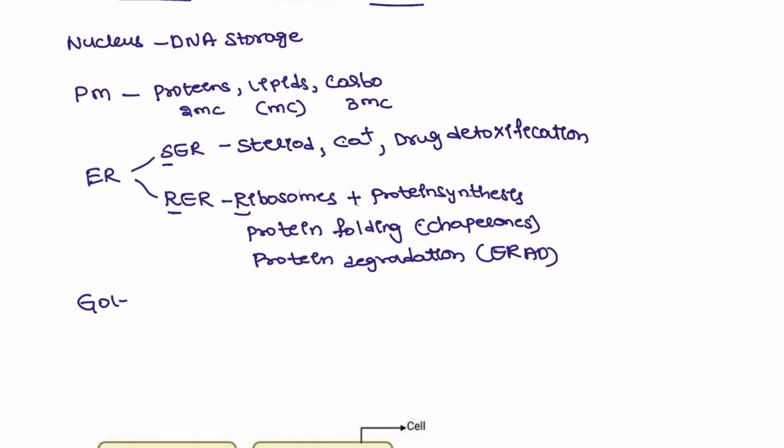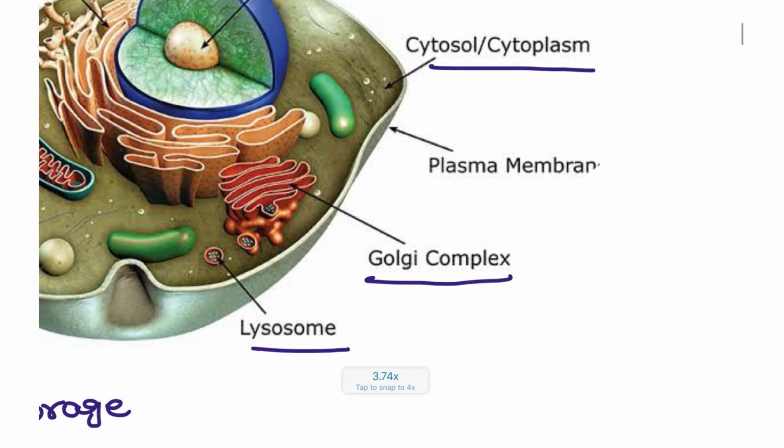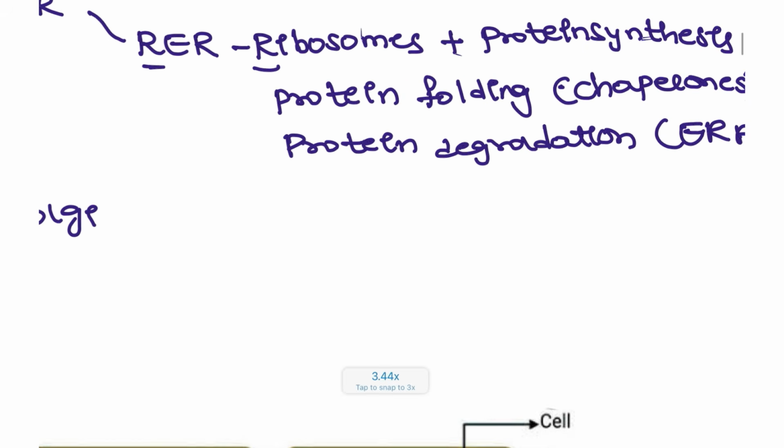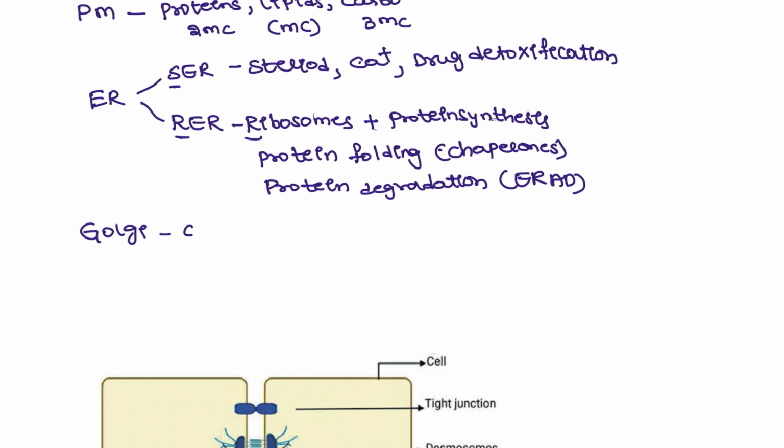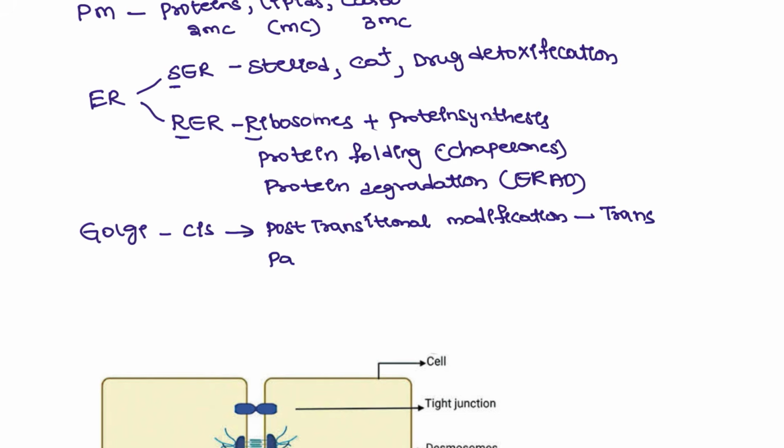Next, we have the Golgi apparatus. If you observe the Golgi apparatus here, this is the cis end, this is the trans end. So what is meant by cis and trans? Any protein or any process in the Golgi apparatus enters via the cis, and they will undergo post-translational modification. And after this post-translational modification, from the trans they are going to go out. It's like packing. Here it is going to be the packing and making and then sending out the important material. Okay, this is the Golgi apparatus.